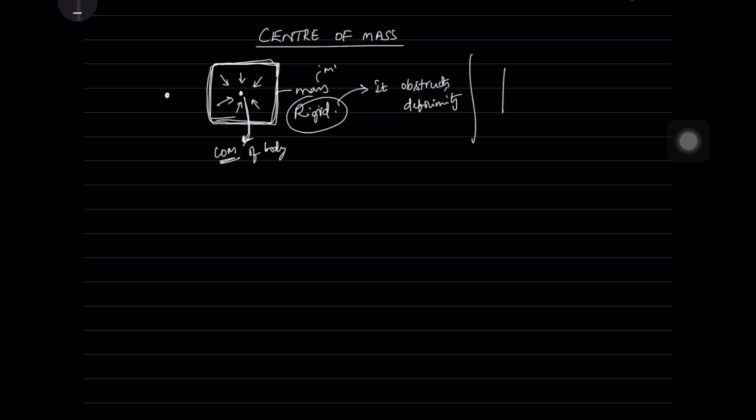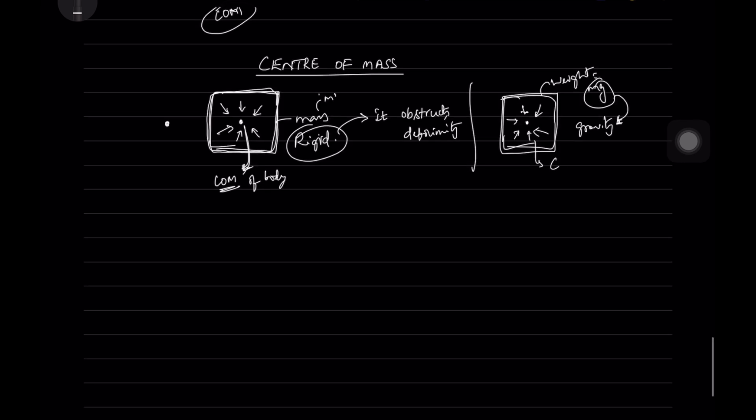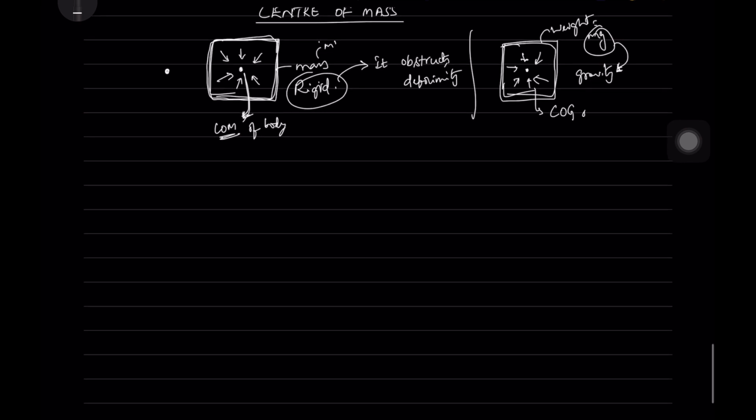Similarly, we have another term called center of gravity, where consider a body with a weight mg. Okay, such type of a body which is under gravity. Okay, mg directly shows that mass is under the influence of gravity. When the weight is concentrated towards a single point, this point we call it as center of gravity of this body.